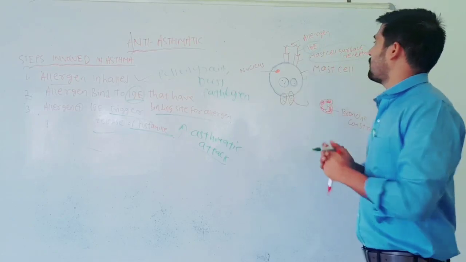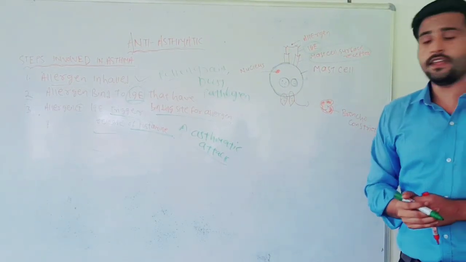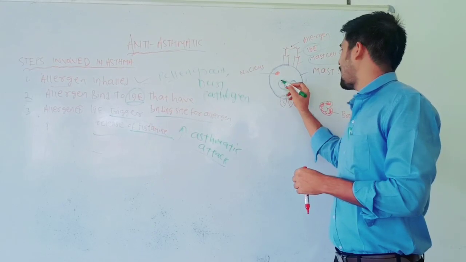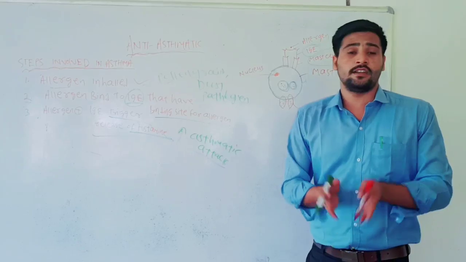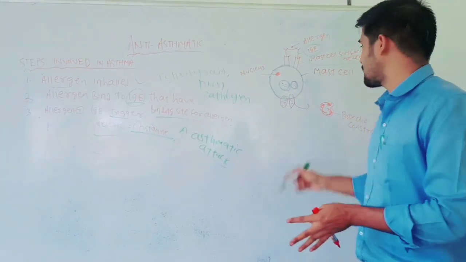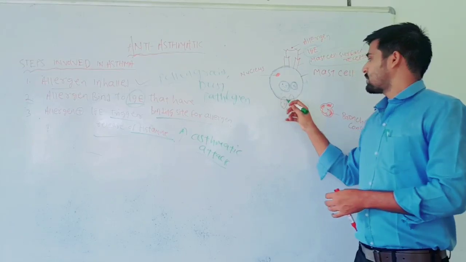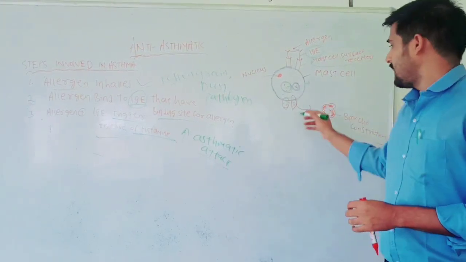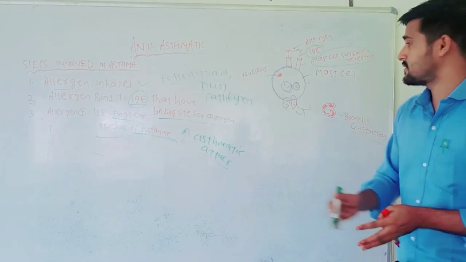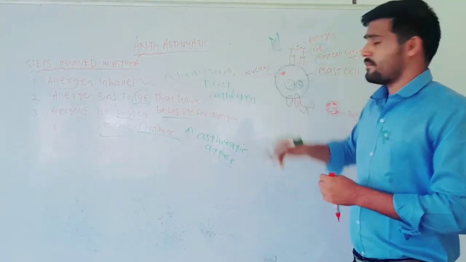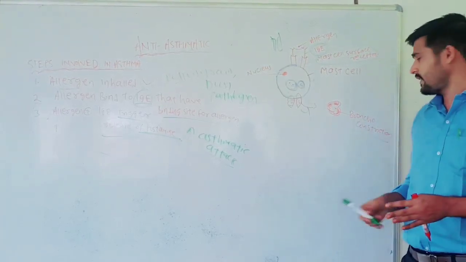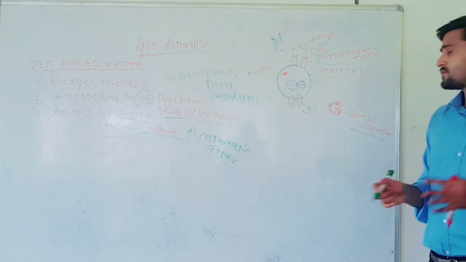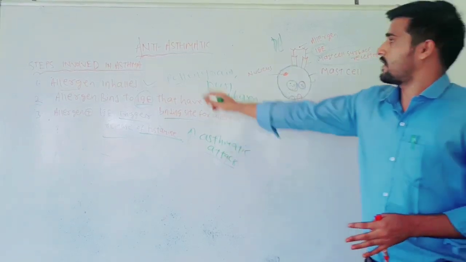It means it produces a complex of the allergen and immunoglobulin E, and then the mast cell, which has some granules like histamines and leukotrienes that are responsible for the creation of allergy and asthmatic conditions, releases these granules. Then it leads to asthmatic conditions. It means it leads to narrowing of the airway tract, which leads to difficulty in breathing. In one term, that is known as bronchoconstriction, and that creates the asthmatic condition.